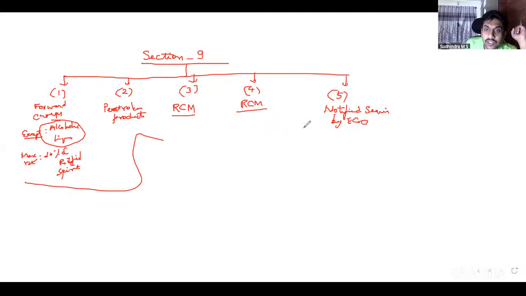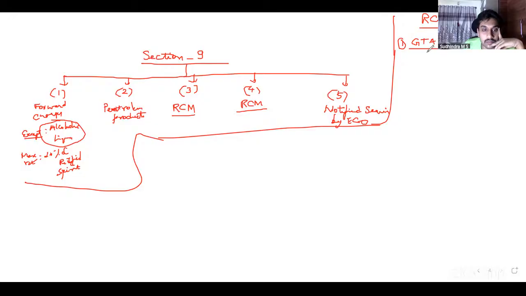From this, we learnt in depth, in detail, RCM. Under RCM, the first one was goods, which we just went through. Services are important for us. What is the first service that we started with? Goods transport agent. GTA, goods transportation service. Here we had simple 2 arrow marks. Supplier is registered. Supplier is unregistered.